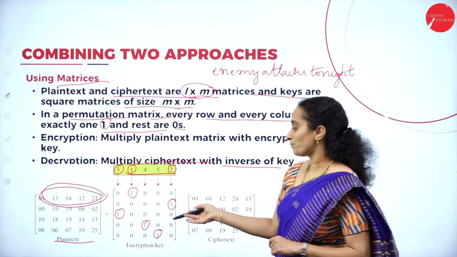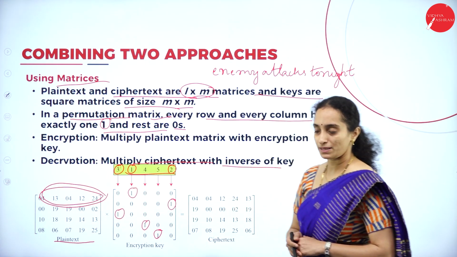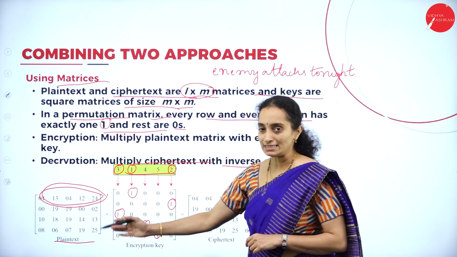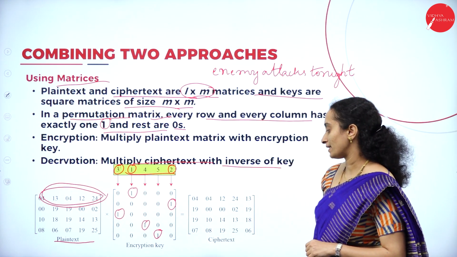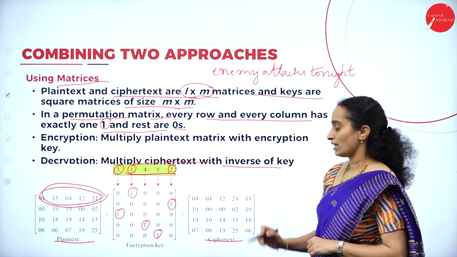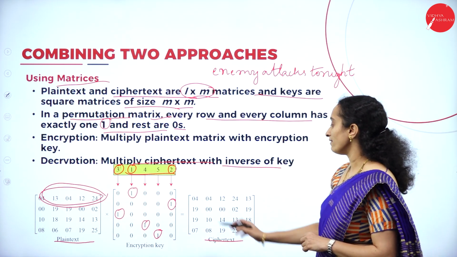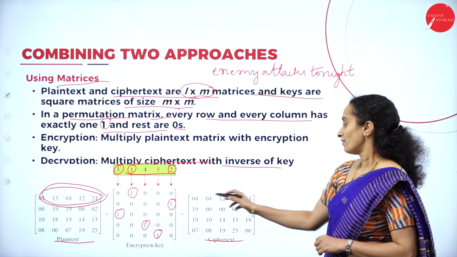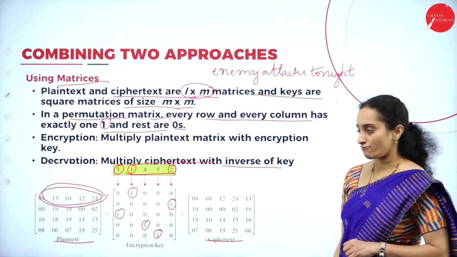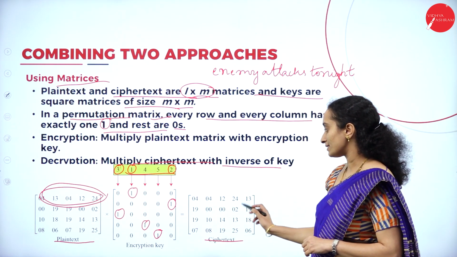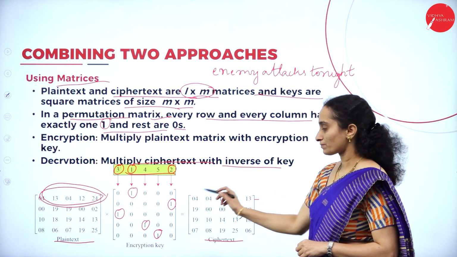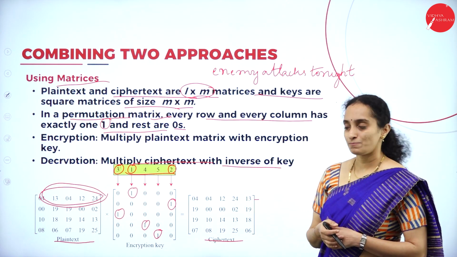Now, we have to perform the matrix multiplication of the plain text and the encryption key to get the ciphertext. Now, we have the same thing in the numeric values. The column-wise it is given, so we have to reverse the procedure.